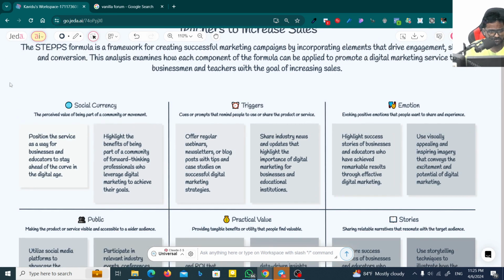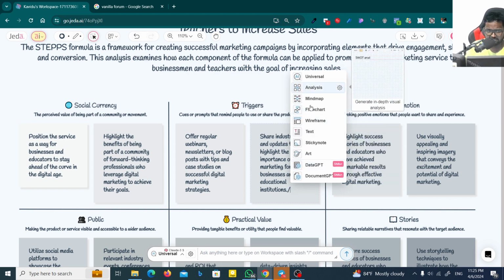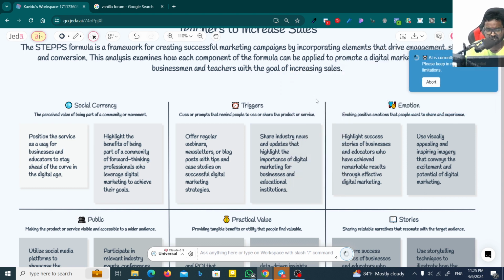Wait, just click outside the scope and then double click on this and then type slash, then you will be able to see some options here, and I'm going to click on this analysis option. Then it will do a very rough analysis about sharing industry news and updates that highlight the importance of digital marketing for business and educational institutions. Let's see what it generates now.